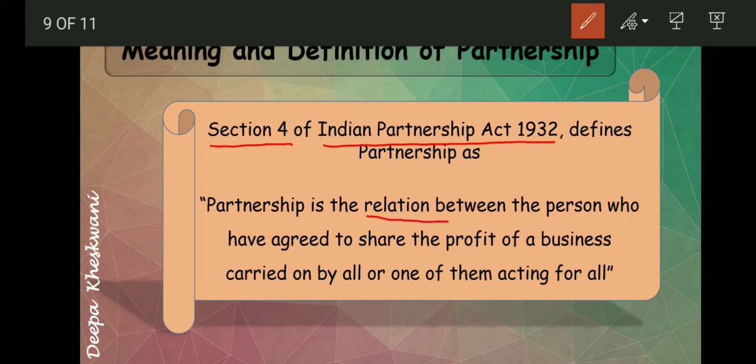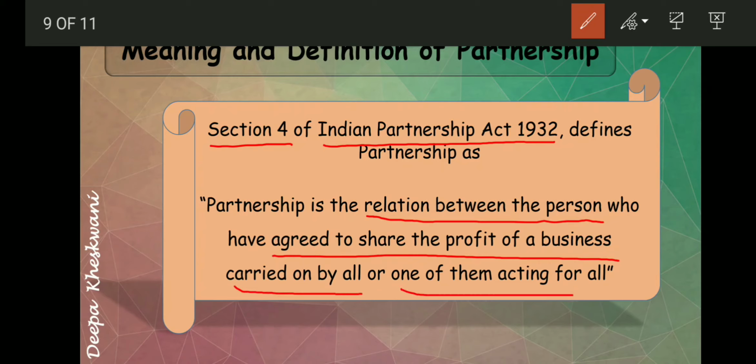Relation between the persons, like two or more than two persons jointly start the firm. It is the relation between persons who have agreed to share the profit of the business. Before starting the firm, they have agreed that in future whatever profit will be earned by the firm, they will distribute, they will share. And this business carried on by all or any one of them acting for all.